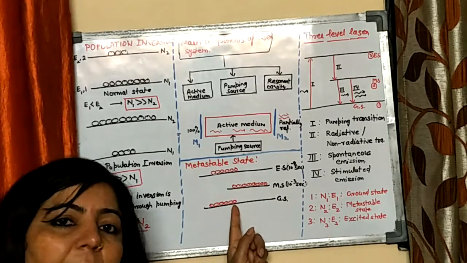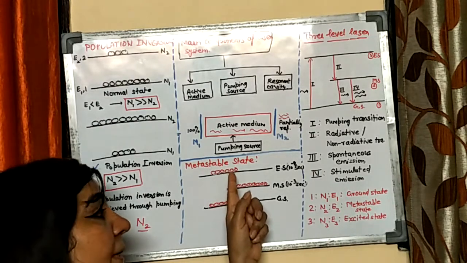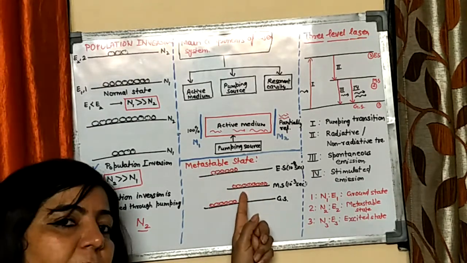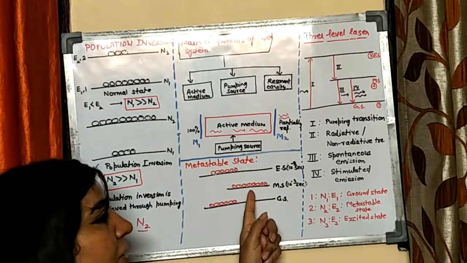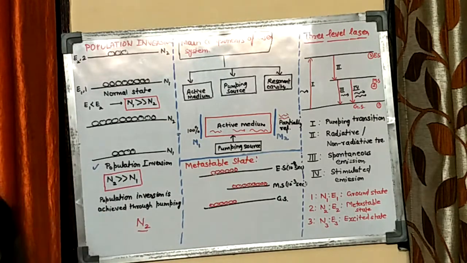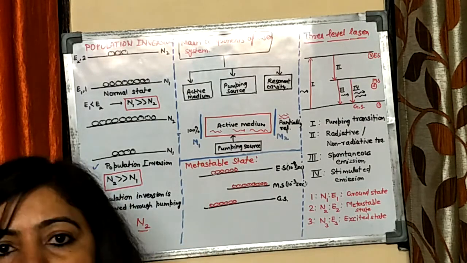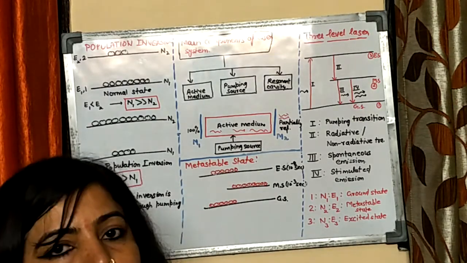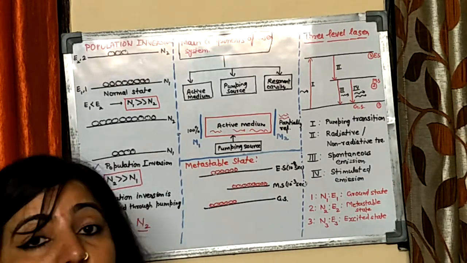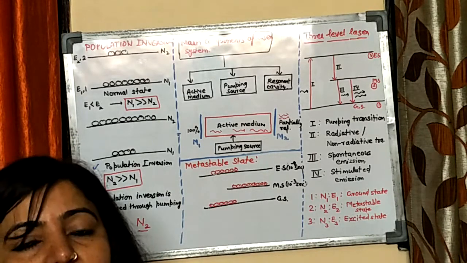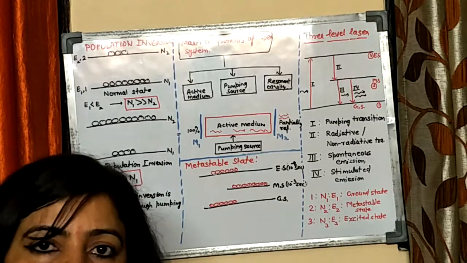So the population of the ground state will continuously decrease because of the pumping of ground state atoms to the high energy state, and the population of the metastable state will go on increasing because from state 3 they are continuously coming down to this state. To conclude, the metastable state is an intermediate state between the excited and ground states, and its role in a laser system is to help in achieving population inversion, because if there is no intermediate state between the ground and excited states, you can never achieve population inversion. Thank you.